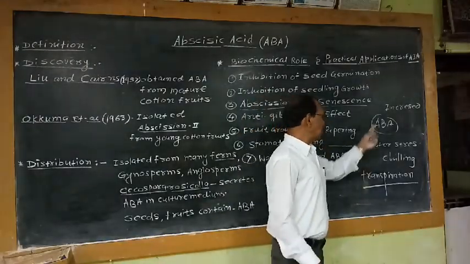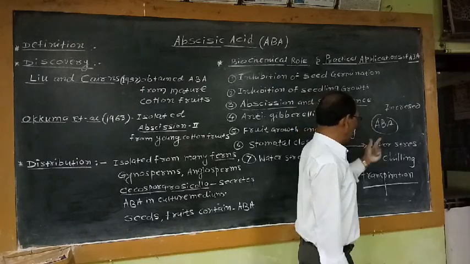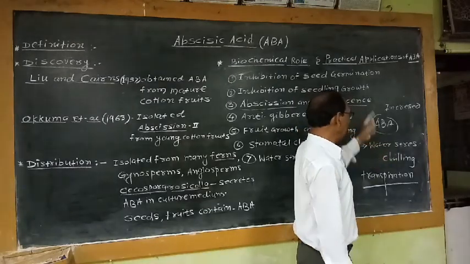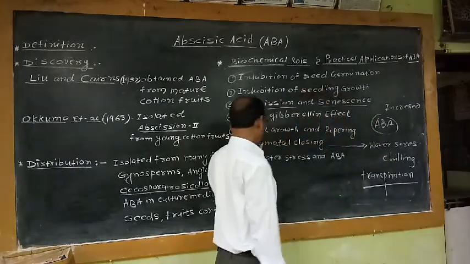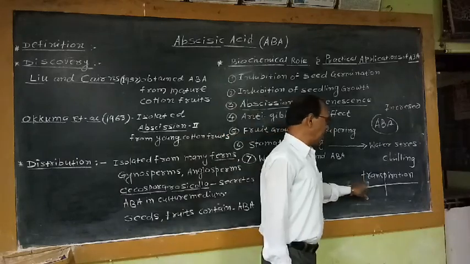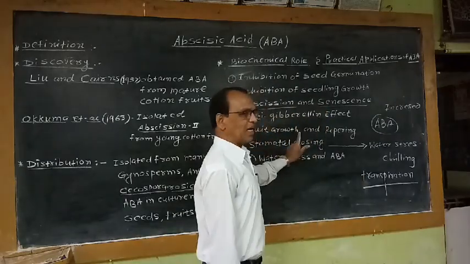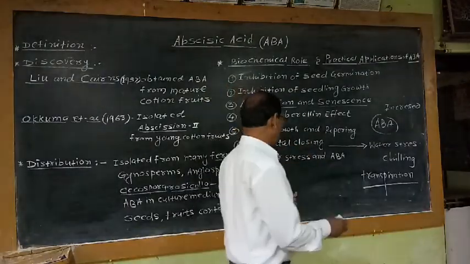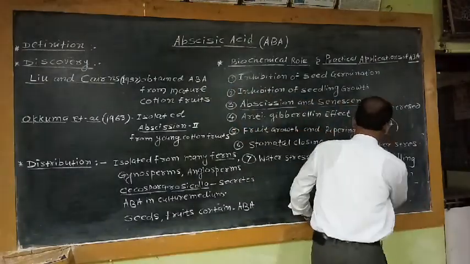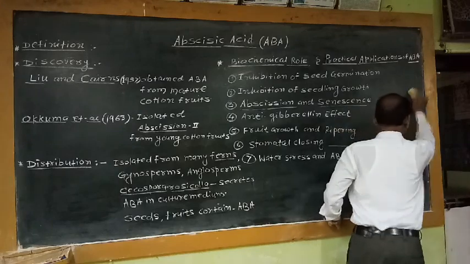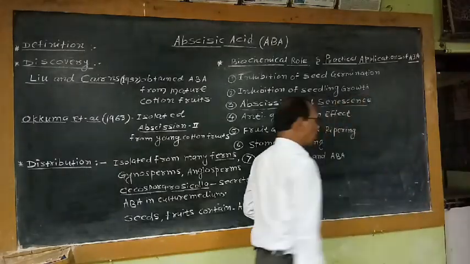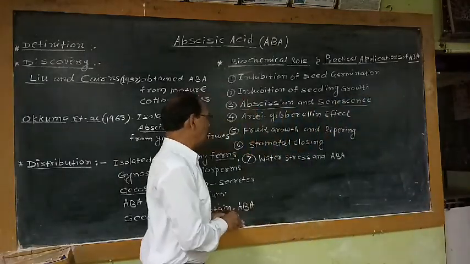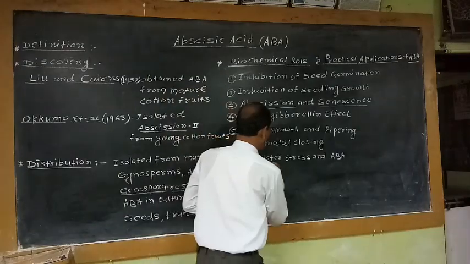That means this ABA content, which increases during water stress and chilling, is beneficial for reducing the rate of transpiration due to closing of stomata. So this is the biochemical role of abscisic acid.